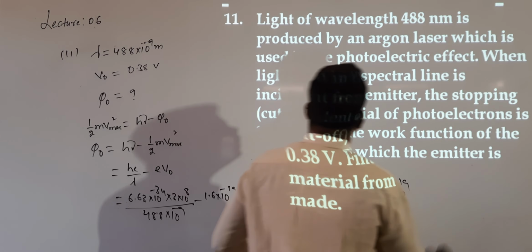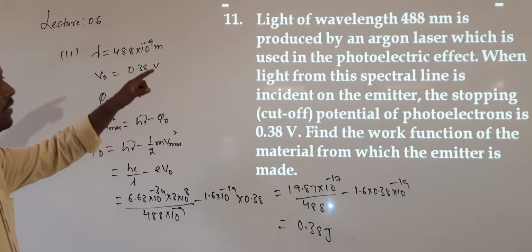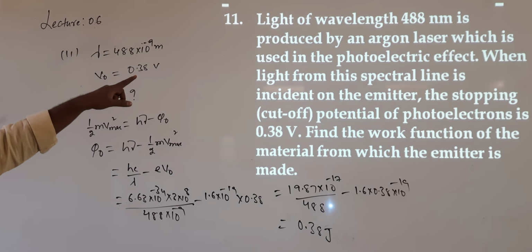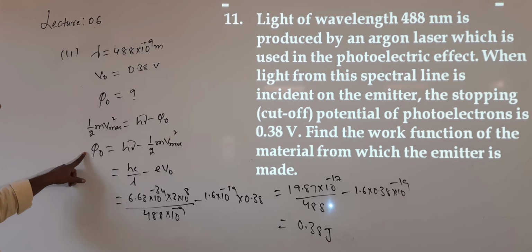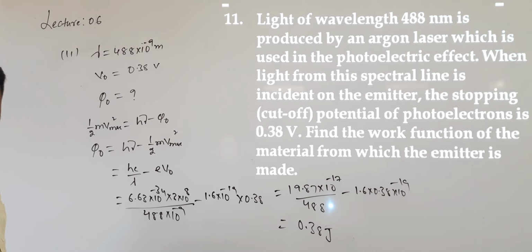Okay, in the question what are they asking? Light of a given wavelength is used in the photoelectric effect. What is the light spectral line incident on the emitter? They have only given the stopping potential value. Okay, find the work function. Directly the work function value is enough. Work function value is given by phi naught. So directly you can calculate the work function.